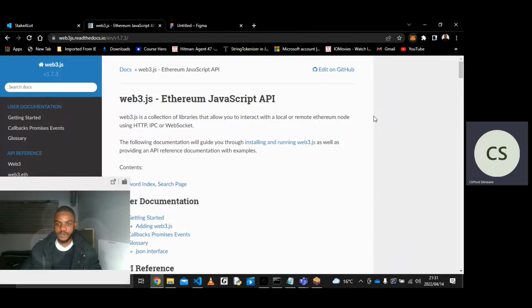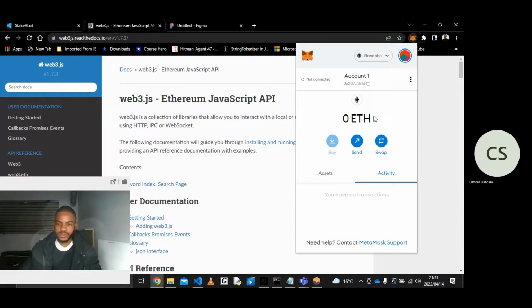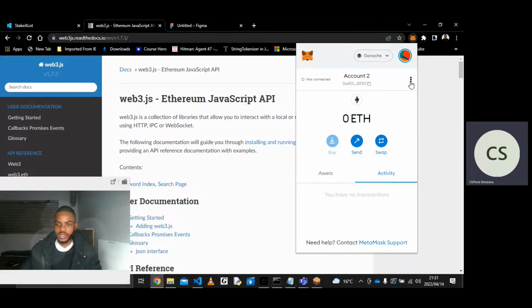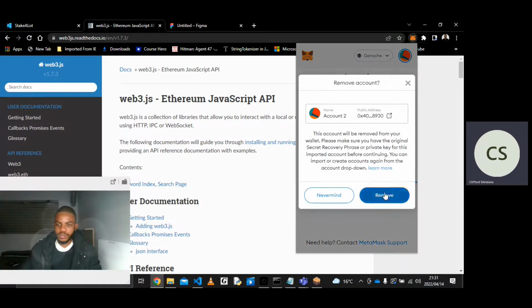Here's my MetaMask here. So MetaMask is your cryptocurrency wallet. So it holds your crypto. So these are just imported accounts, and if you see the zero value there, that's why we were seeing a zero before, because when I closed the Ganache, it also sucked up all the Ethereum that were in these accounts. So I'm just gonna import new accounts. First, gonna delete these ones, just to remove them quickly.